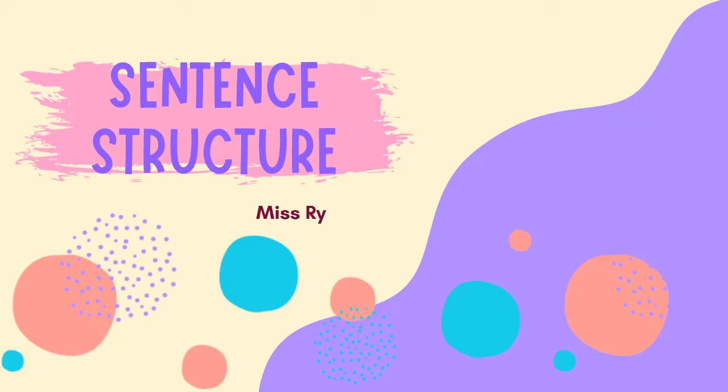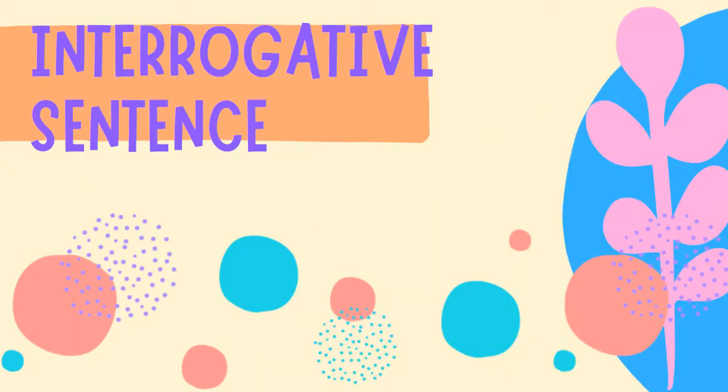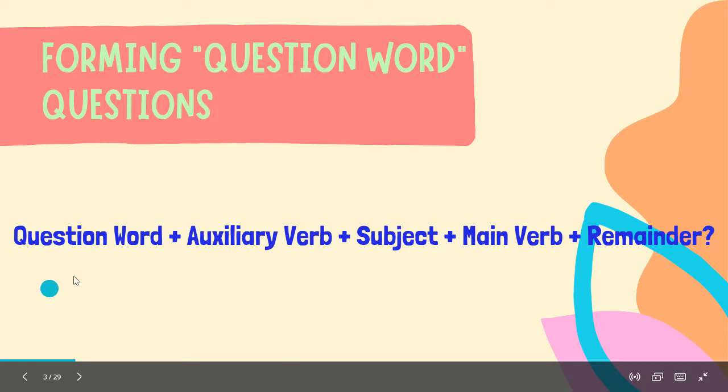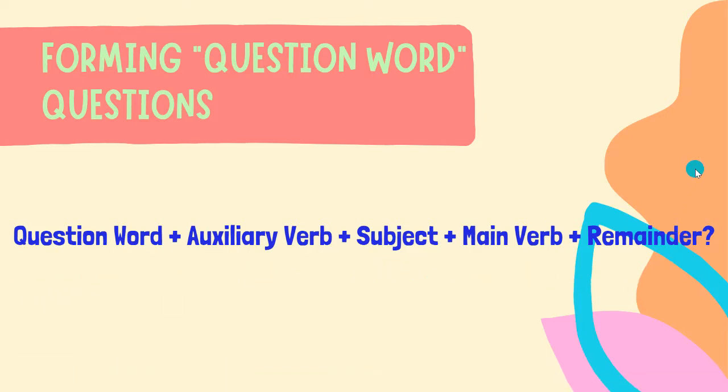Bismillahirrahmanirrahim. So we're now going to discuss sentence structure part 2, which is noun clause. But before going to the discussion about noun clause, I'm going to remind you again about the interrogative sentence. This is the common interrogative sentence, the general and usual one that you can see. The form of an interrogative sentence with a question word should be: question word, auxiliary verb, subject, main verb, and remainder. Okay, so let's see the example.